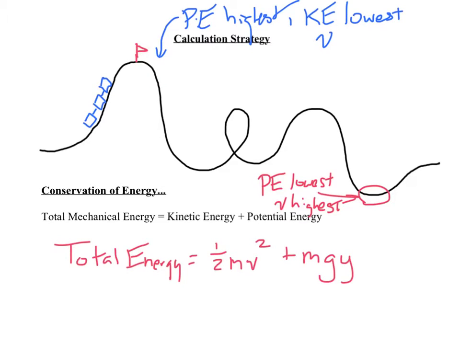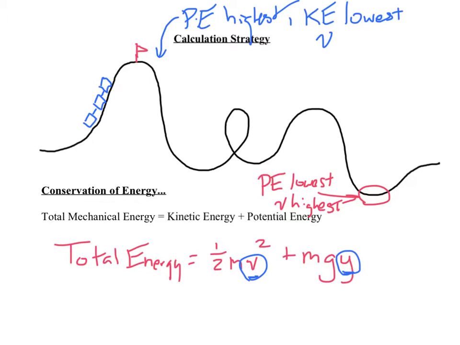So we know we're going to have to determine our mass. That's something we'll need to know before. We also know that we're going to have to use gravity, obviously. So really the two variables we're going to have to collect at Great America will be the velocity and also the y, the vertical position. That will allow us to know the total energy of our roller coaster and of that system as it's moving.